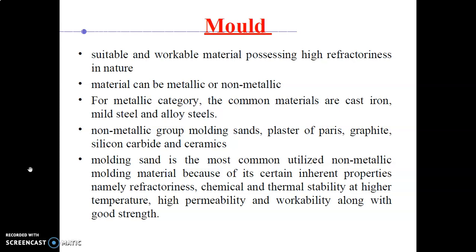As we melt the metal, it has high temperature, so a mold material must be chemically and thermally stable at that temperature. High permeability and workability along with good strength. So these are the advantages of the non-metallic material for the mold.